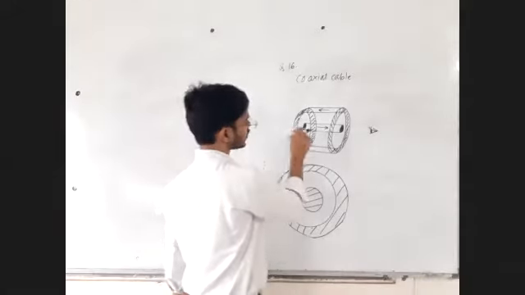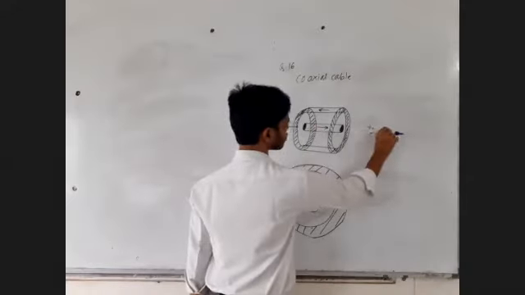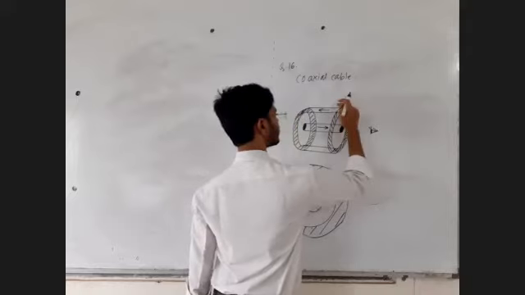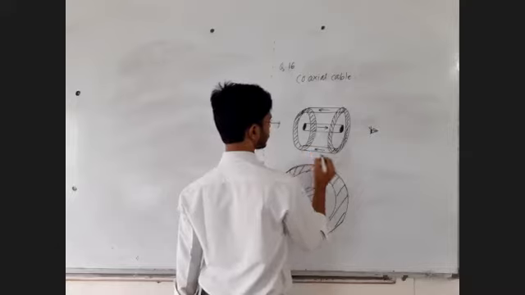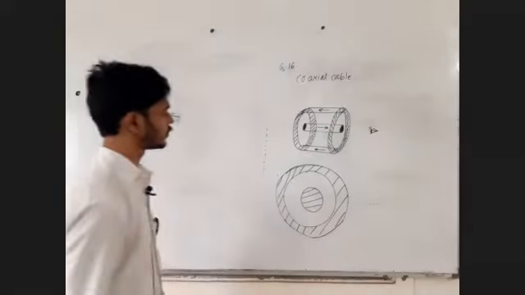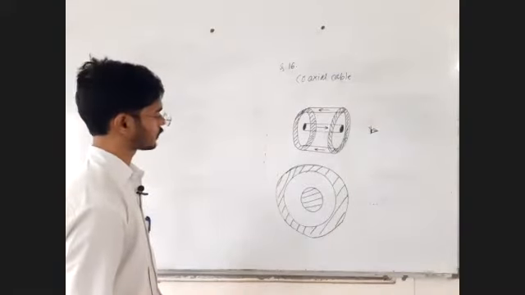So from the inner wire the current will come, flow through the device, and ultimately the current will go back through the outer shell. The current will go out from the outer shell. Okay.